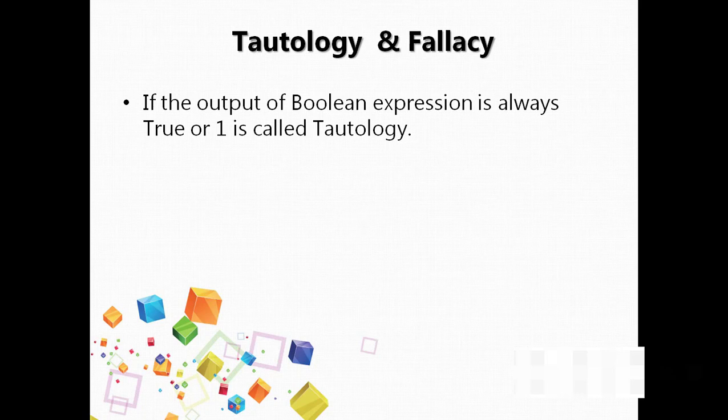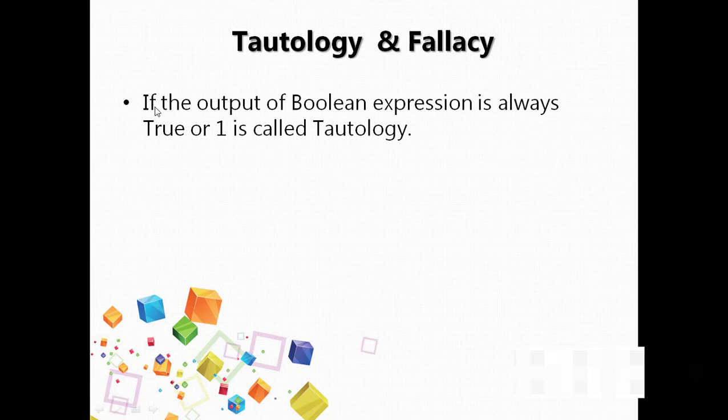As you already know, an expression is a combination of operator and operands. So in Boolean algebra, an expression is a valid combination of binary variables.